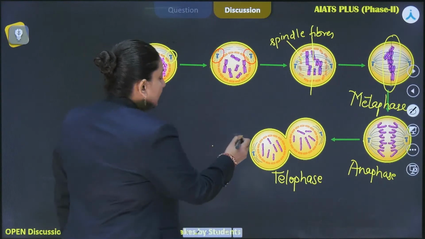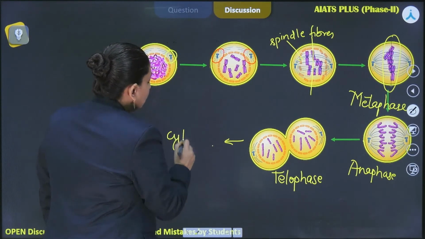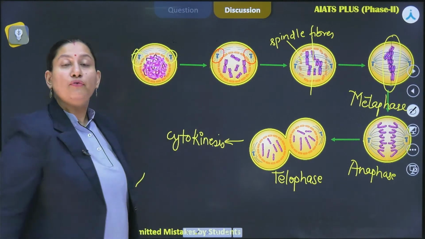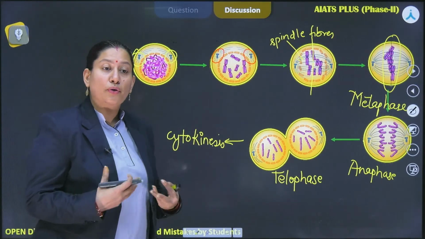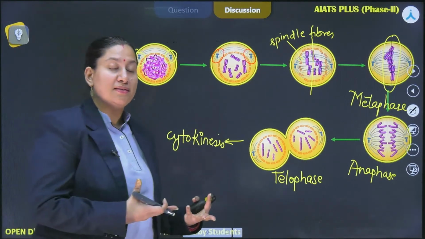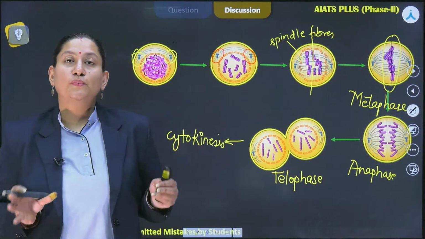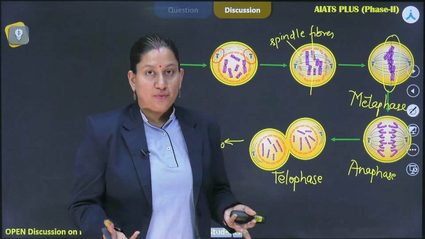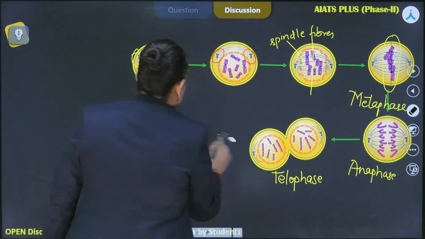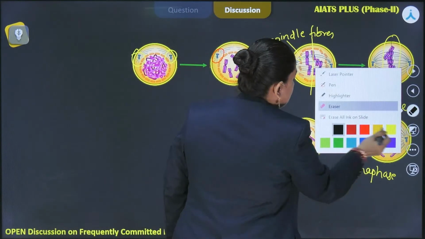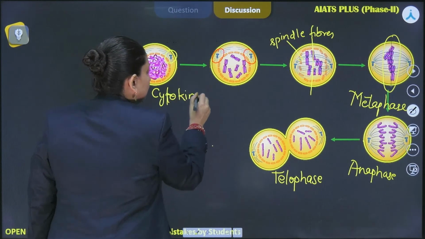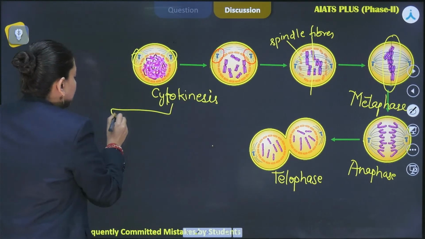Then after this telophase, the cell moves towards cytokinesis, right? And then of course, on the basis of how the cell is going through the cytokinesis, we are able to identify whether it's a plant cell or an animal cell, because both these cells will have different strategies to perform the cytokinesis. Like for example, let's say if we consider the plant cell, then in plant cell,